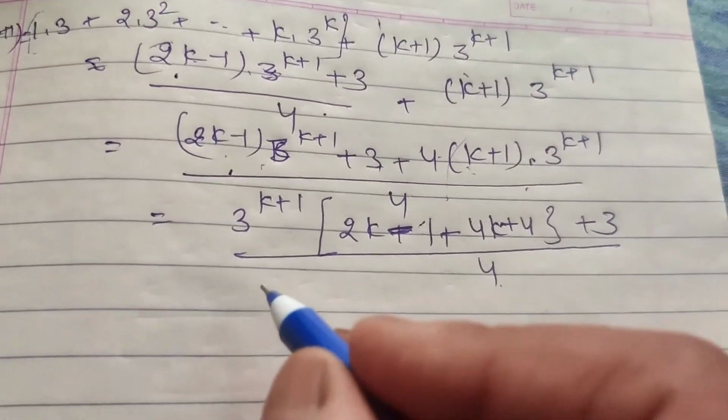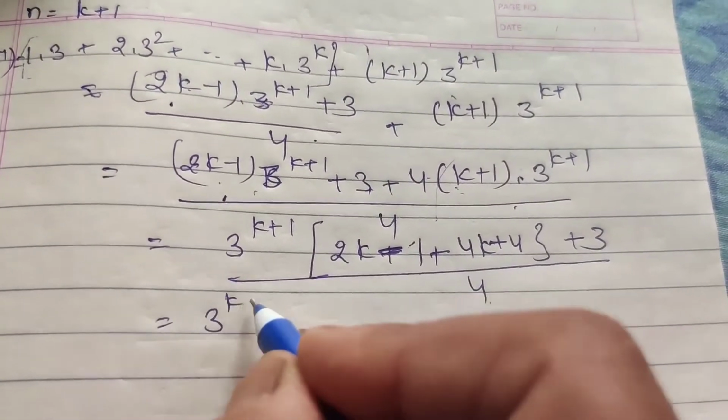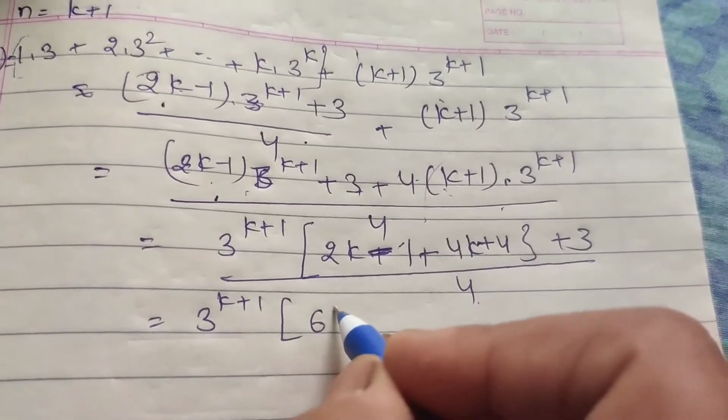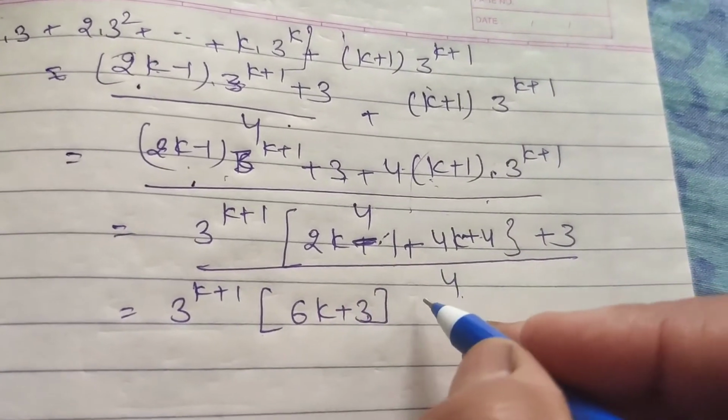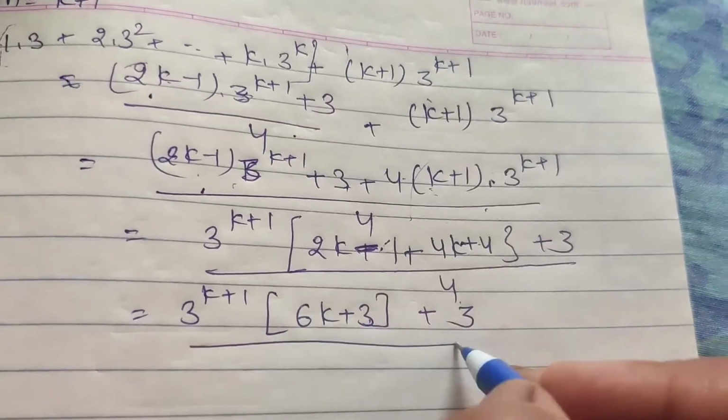Okay. Now solve 3 raised to power k plus 1. It is 6k plus 3, 4 minus 1, 3. And 3 extra by 4.